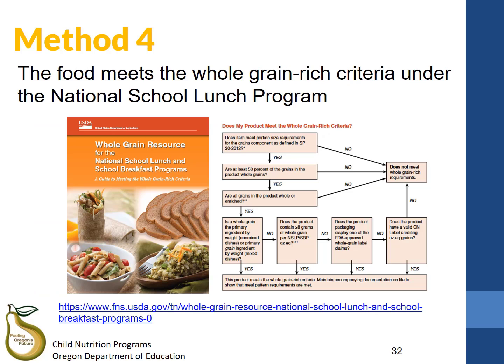Method 4 will mostly be helpful for school districts and centers who vend from school districts. If a food item meets the whole grain rich criteria in the National School Lunch Program, also known as NSLP, then it will also meet the whole grain rich criteria for CACFP. This is because the definition for the whole grain rich is the same for both NSLP and for CACFP.